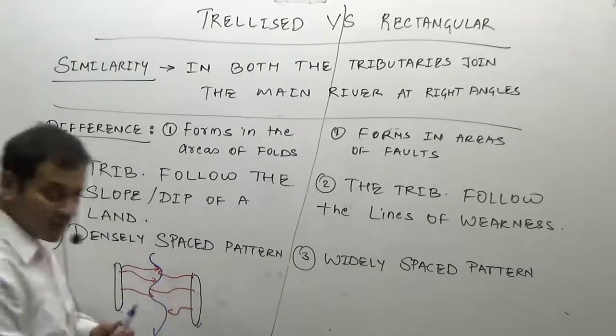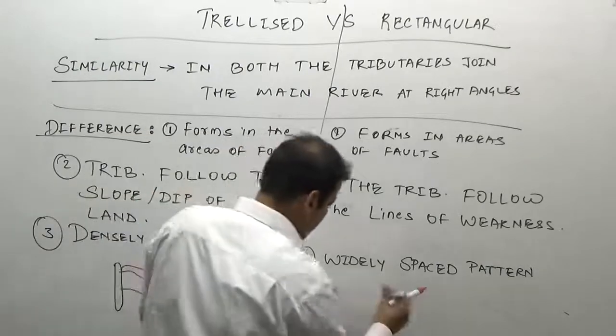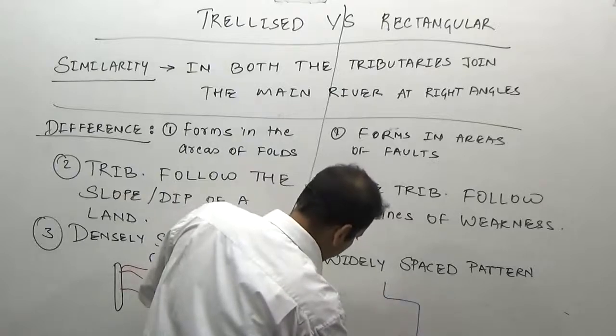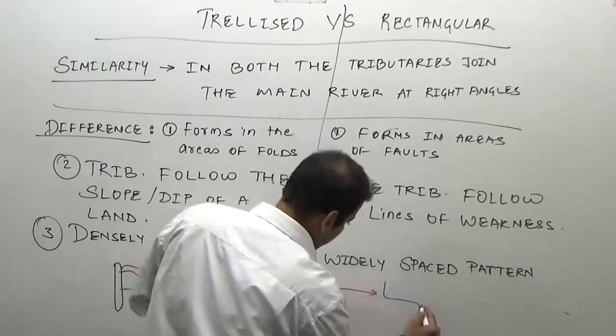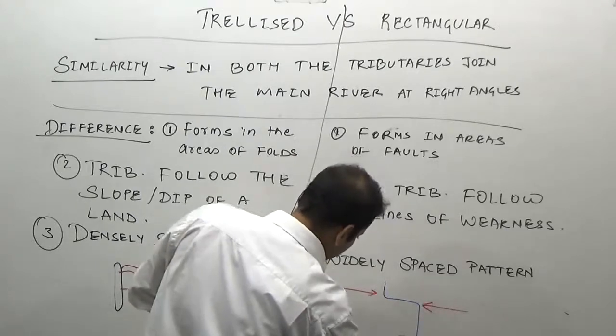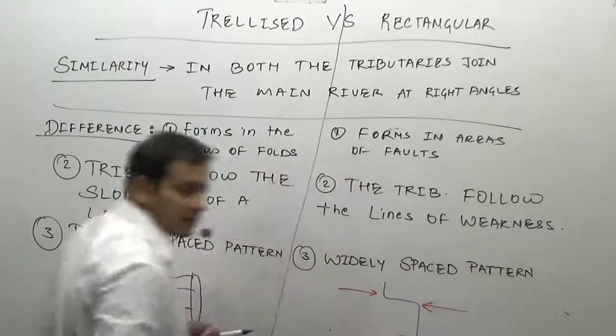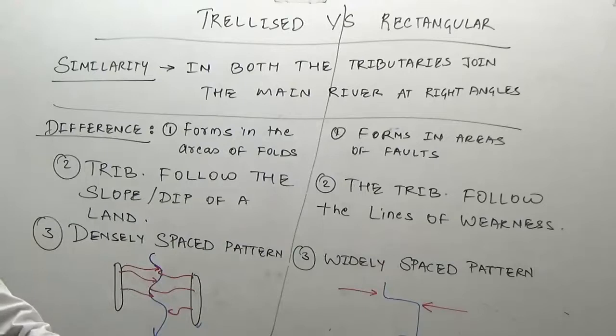While in this region, because they follow the zones of weakness, they are obviously widely spaced because they have to follow these weakness lines. So the trellised versus rectangular pattern, the similarity you remember and the difference you remember.